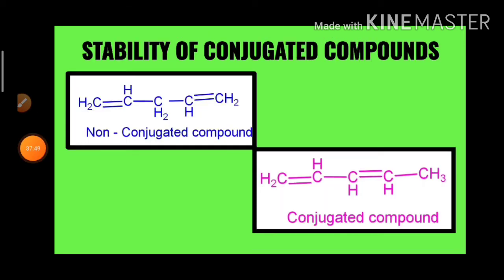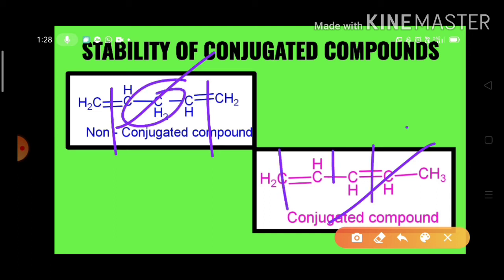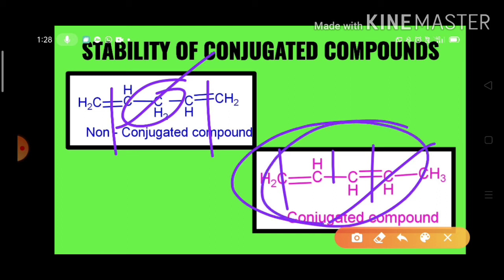Look here, compared to a non-conjugated compound, a conjugated compound is generally more stable. This one is a non-conjugated compound, and this one is a conjugated compound. Here two pi bonds are separated by two single bonds. Here two pi bonds are separated by a single sigma bond. So in the second structure there is a possibility for resonance.